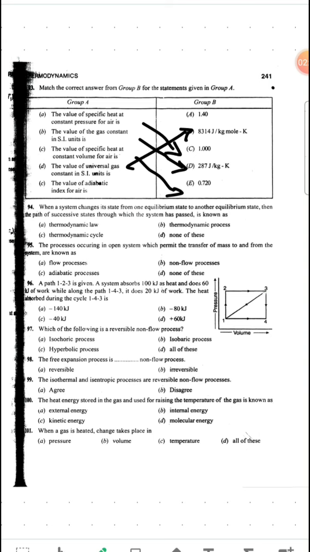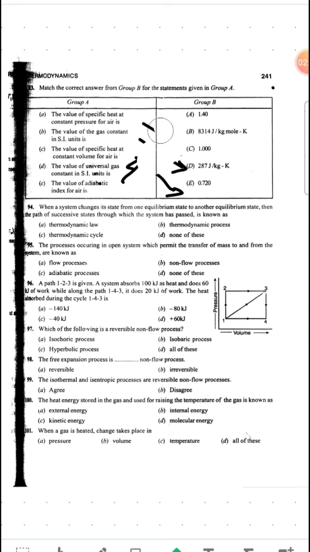Our next is E. So E is given the value of adiabatic index for air, right? Gamma, which is the adiabatic index, which is the ratio of Cp by Cv, which is given as 1.4, right? So E will match with A. So this is our correct matching for this question, right?